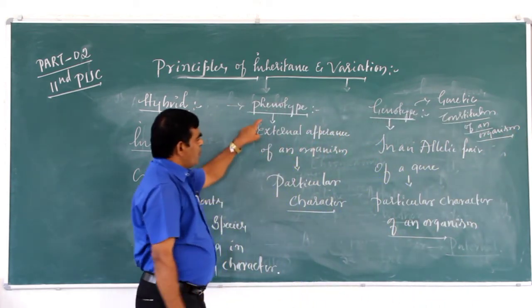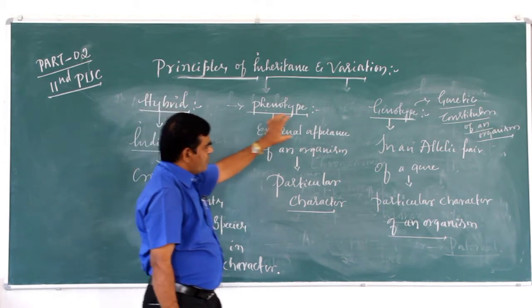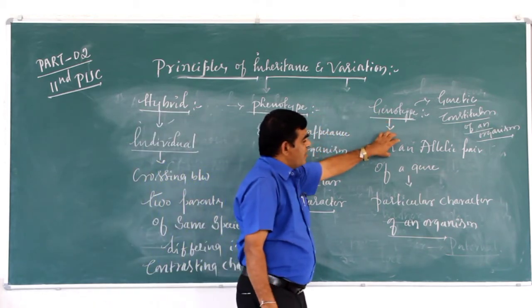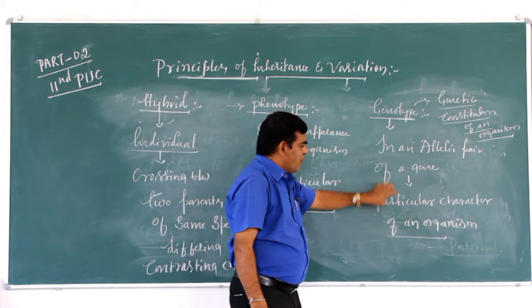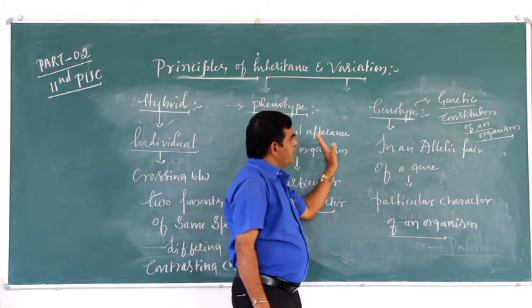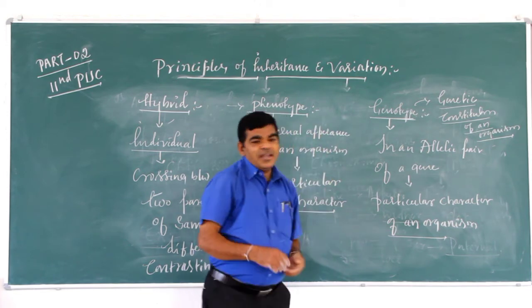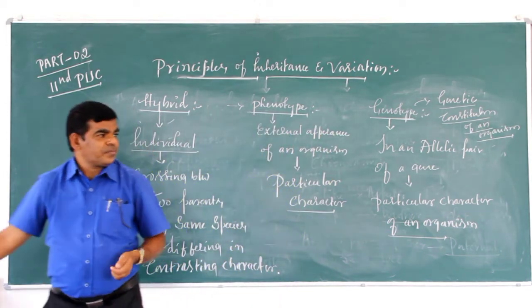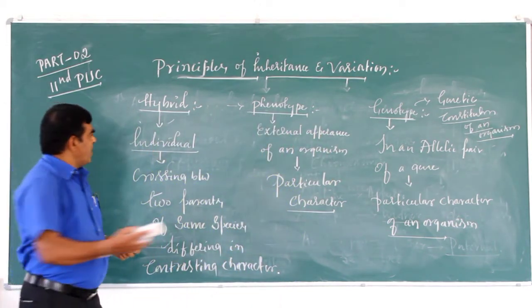Here, phenotype is only the external appearance. Genotype is internal. That means a gene can control a particular character of an organism. It's called genotype. Phenotype and genotype. Next.